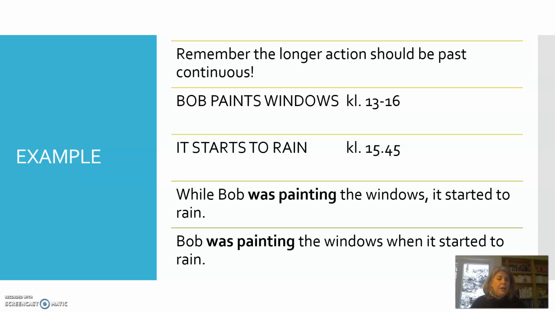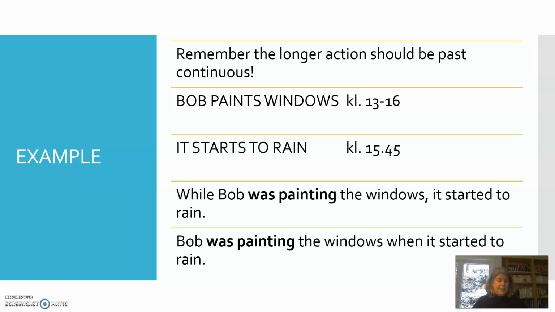It starts to rain at 15:45. Okay, so the thing that's the longer thing here is painting windows, because that's something that happens over many hours. It starts to rain, that happens at one time. So we can say, while Bob was painting the windows, it started to rain. The painting the windows was a thing that was a longer action.